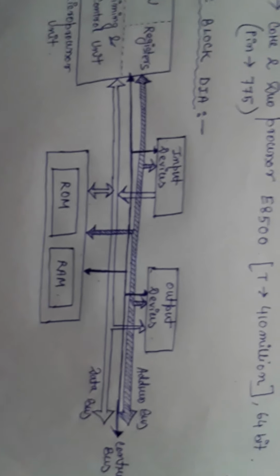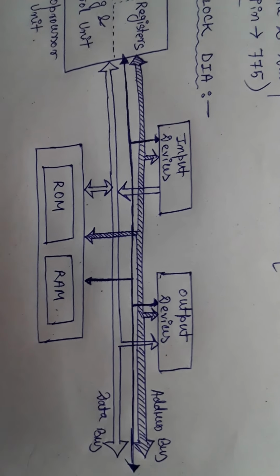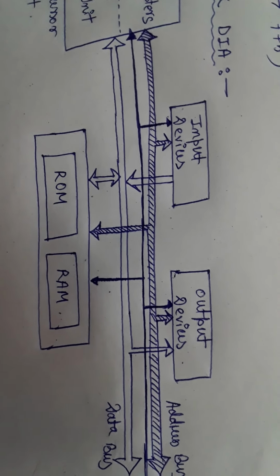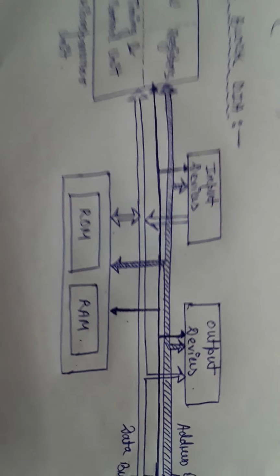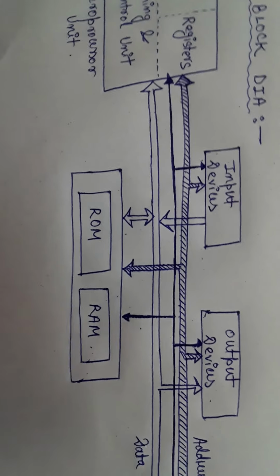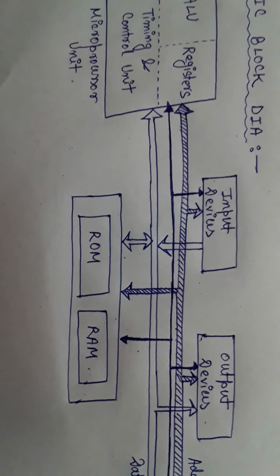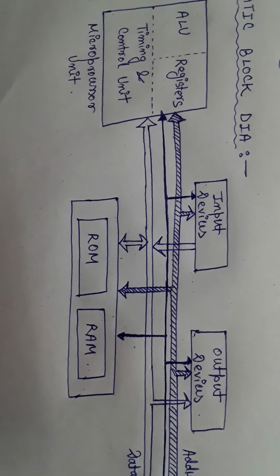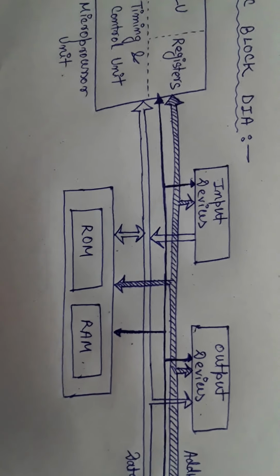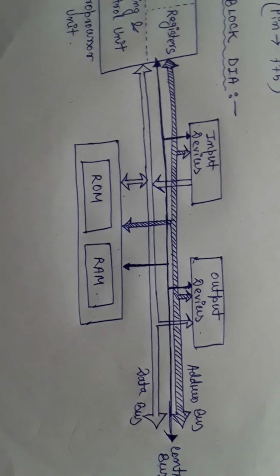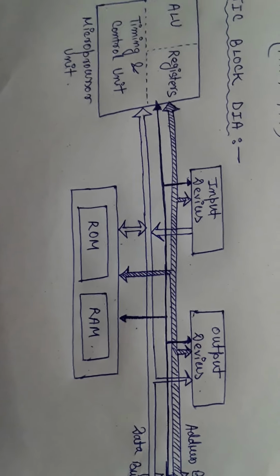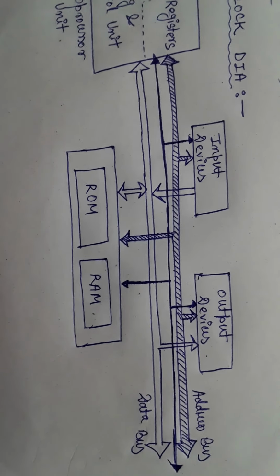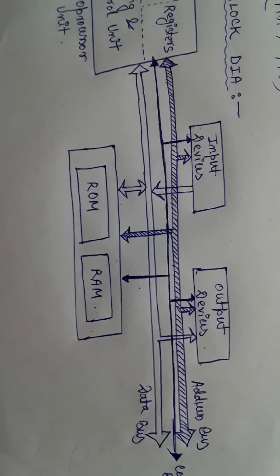Now this part is the input output device and the memory part. The memory part consists of ROM and RAM. ROM means read only memory, and RAM is random access memory. These parts are external to the microprocessor unit, so they are not included. To connect the input output or memory devices with the processor, we need some communicating wires. For that purpose we will study 3 types of wires, which in technical terms are called system buses. The system bus consists of 3 types of buses.